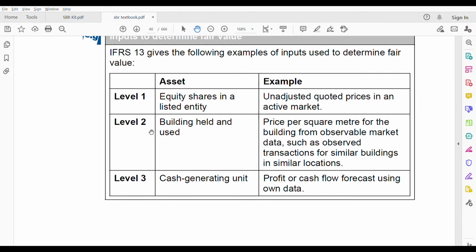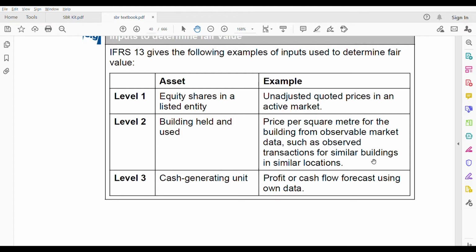Level 2: a building held and used. So for Level 2, this is the asset, and what is an example? How can you use it? Price per square meter for the building from observable market data. If you want to get the price per square meter, you observe the market data, isn't it? Such as observed transactions for similar buildings in similar locations. So you will see how other buildings in similar locations are sold, what is their price, and then you get a price for your building.